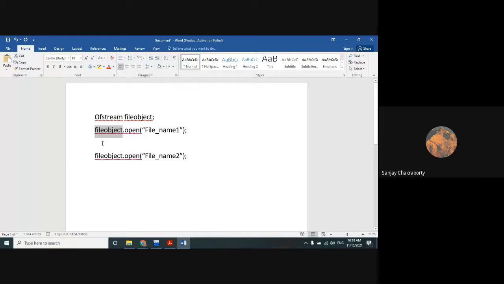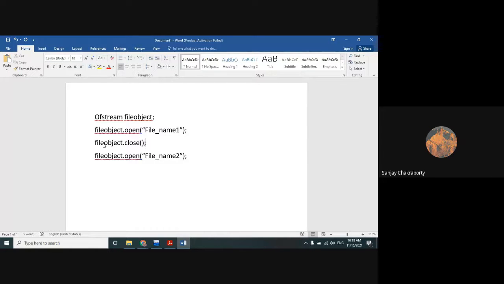But one thing you have to remember: before opening the next file, we have to close the previous file with the object dot close method.